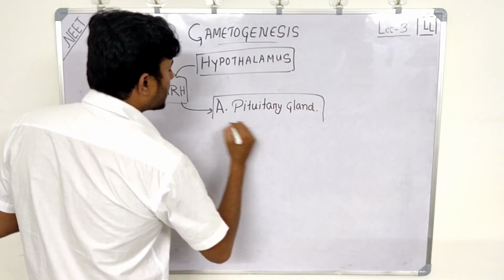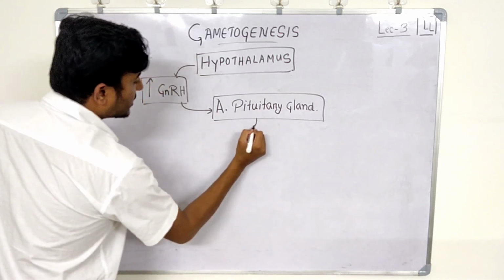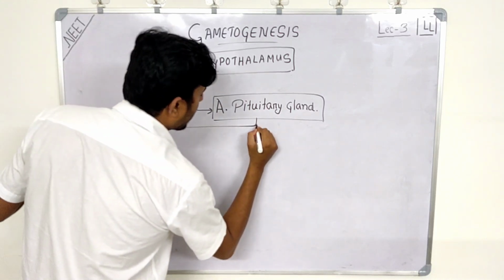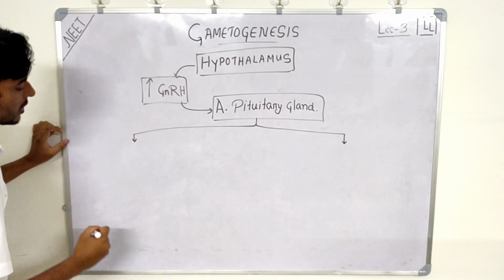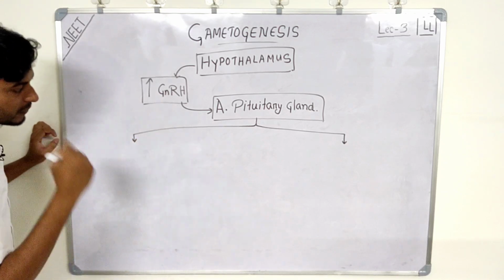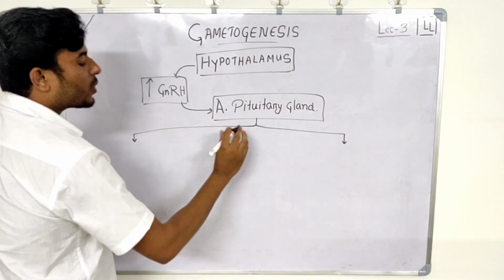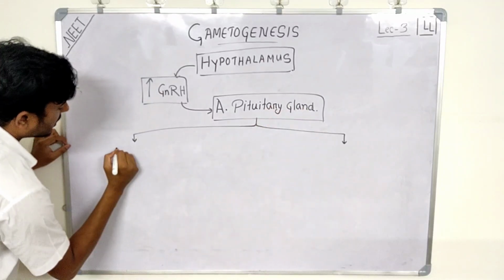Now this anterior pituitary gland releases two hormones, or two gonadotrophins.